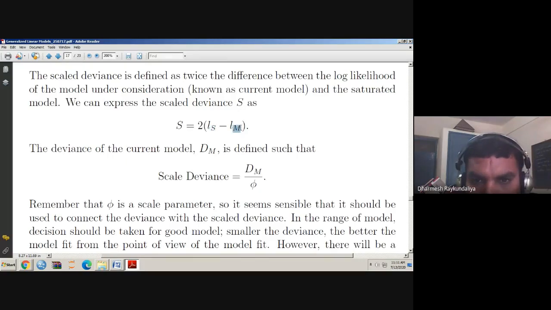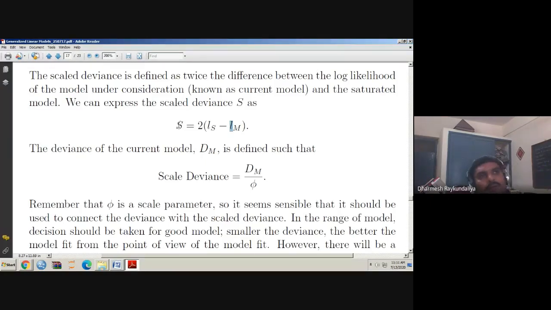But when you add a variable, the log likelihood under the model consideration is always increasing, and when it is increasing, the difference is smaller, so the deviance is also reducing. So if you add more variables, the deviance is always reducing. It is not the case that the deviance can increase.